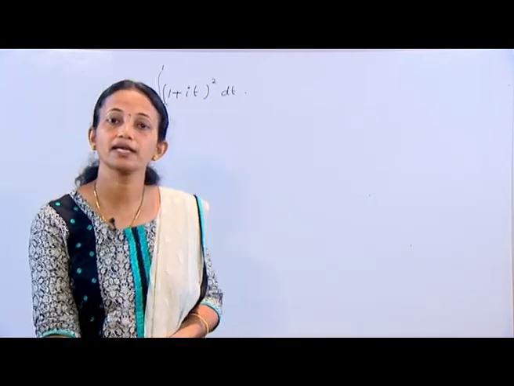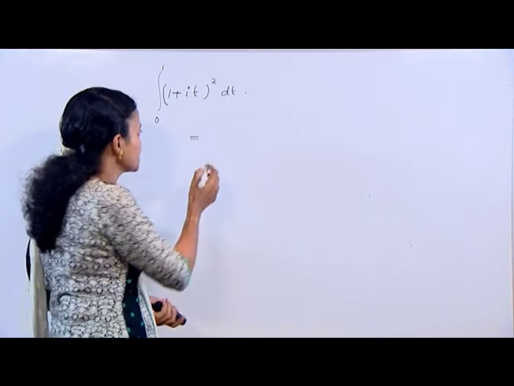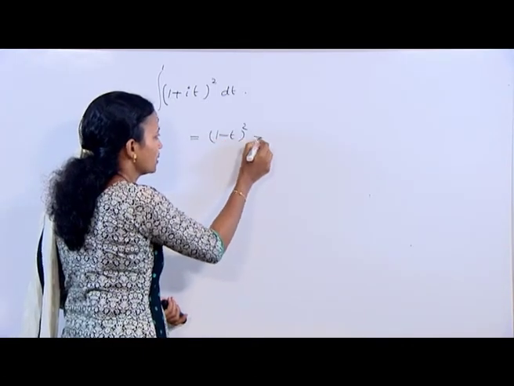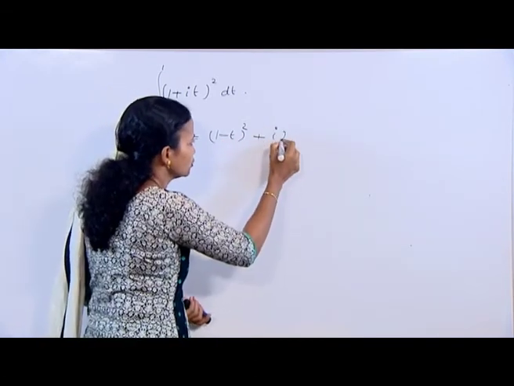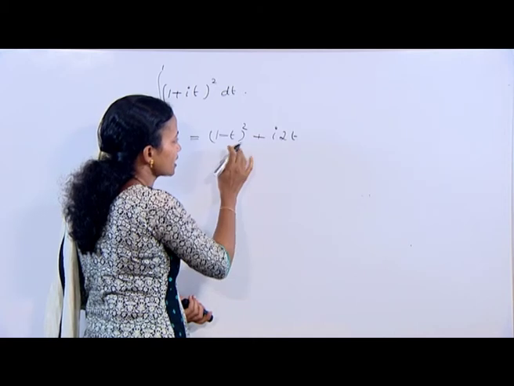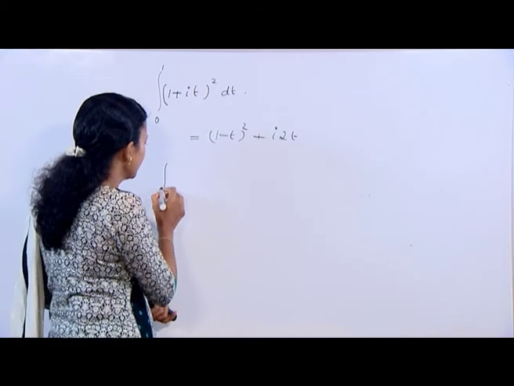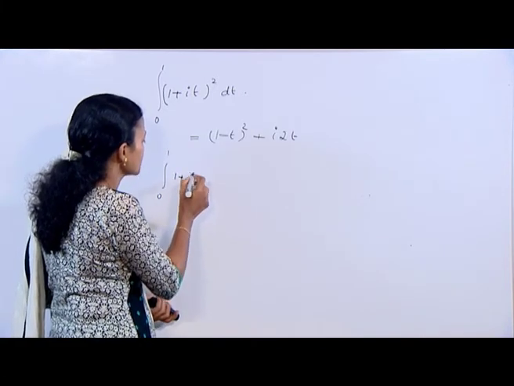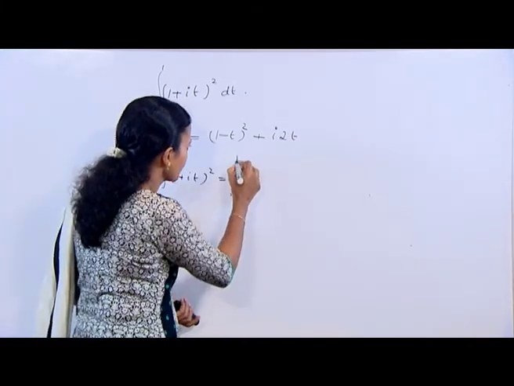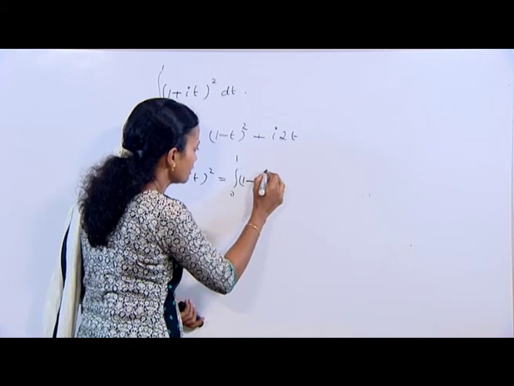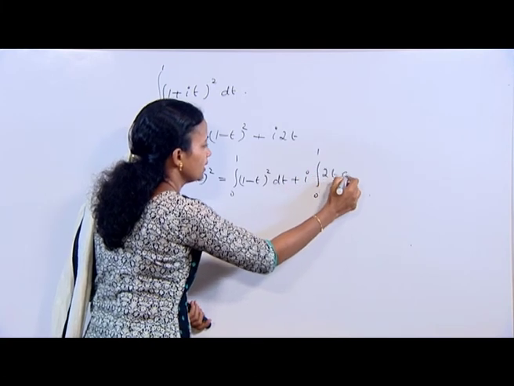Since (1 plus it) whole square can be expanded, I can write it as (1 minus t square) plus i times 2t, the terms not containing i plus i into 2t. So the integral from 0 to 1 of (1 plus it) whole square is equal to the integral from 0 to 1 of (1 minus t square) dt plus i times the integral from 0 to 1 of 2t dt.